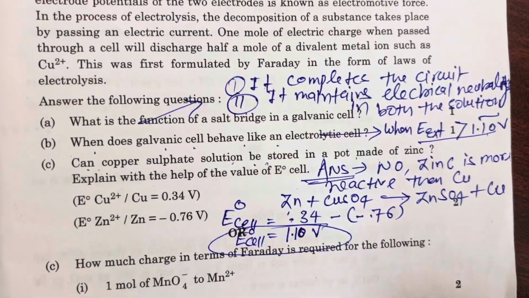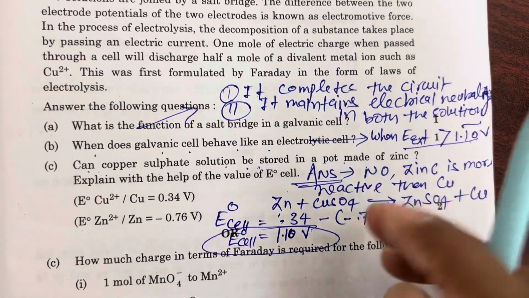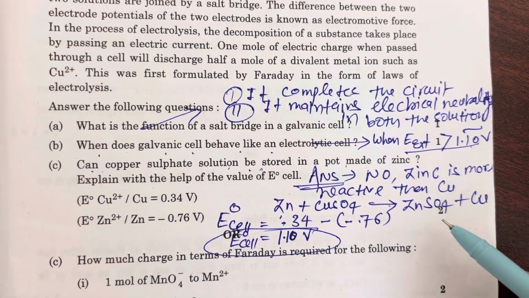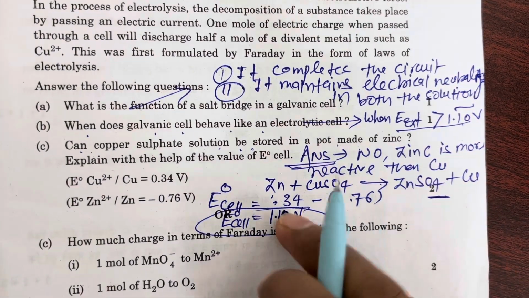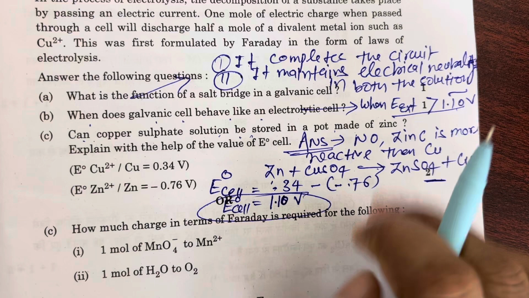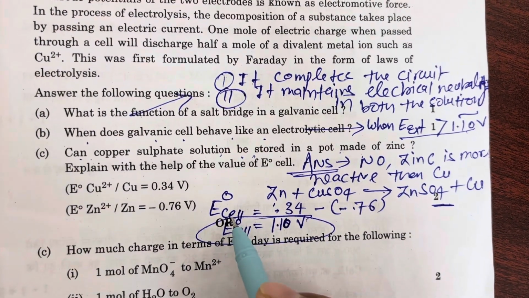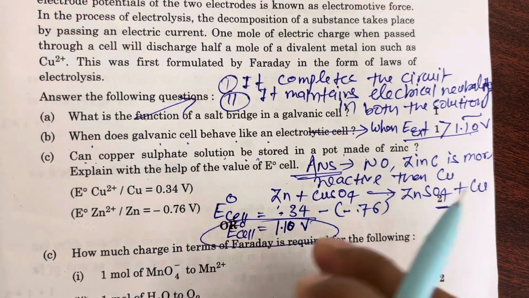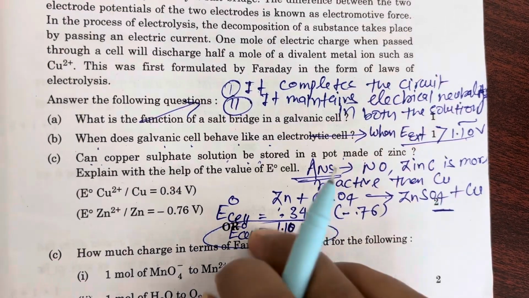Students, I checked the answer sheets of the board exam 2024. If you write only no, you will get only 1 mark, because this question carries 2 marks. No need to explain, but if you are not going to calculate the EMF of the cell, the electrode potential of the cell, that is 1.10, based on this you have to explain. This is also a correct explanation, but based on this you have to explain.